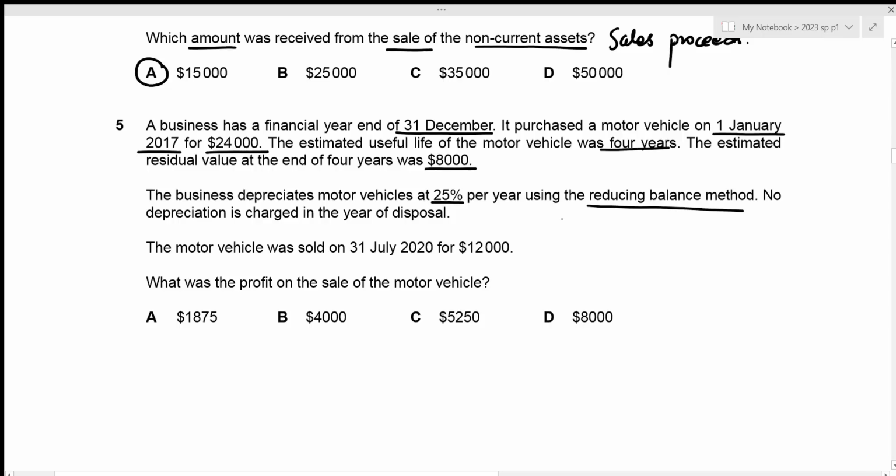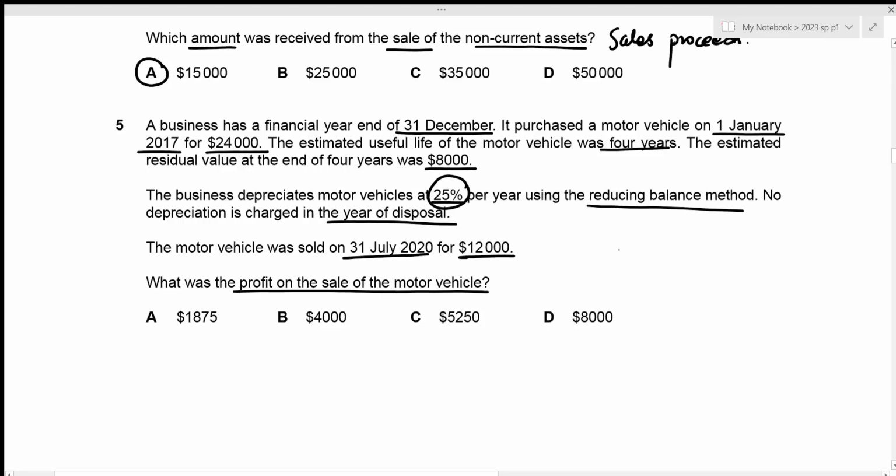And under the reducing balance method, the depreciation is calculated by applying the rate to its net book value rather than the cost. Then no depreciation is charged in the year of disposal. The motor vehicle was sold on 31st July 2020 for 12,000. We now need to figure out the profit on the sale of the motor vehicle.